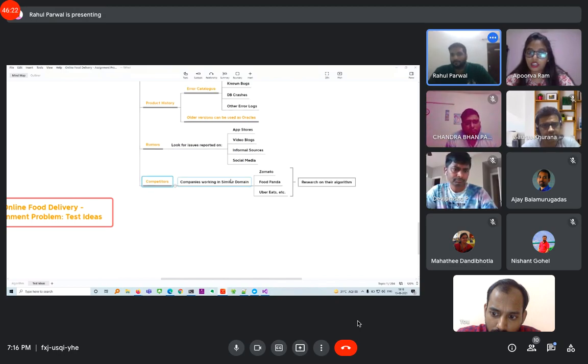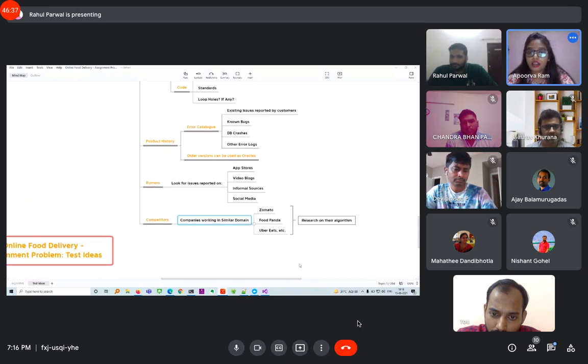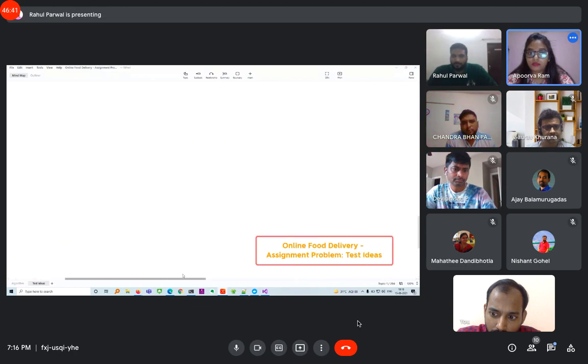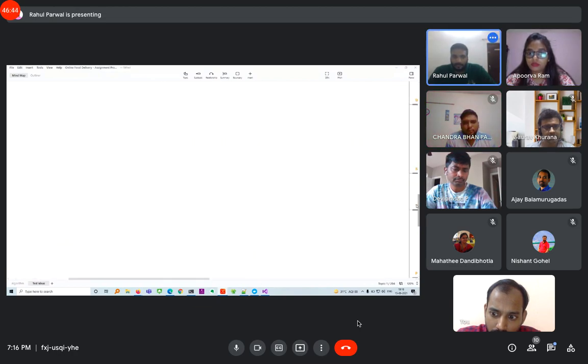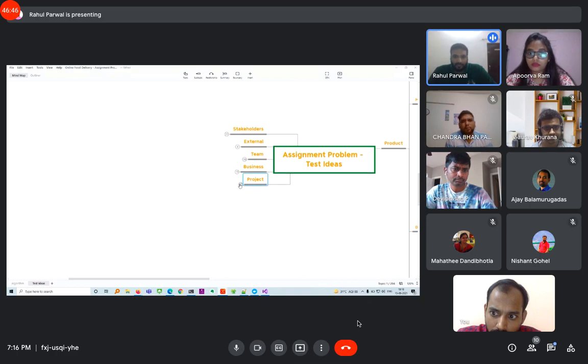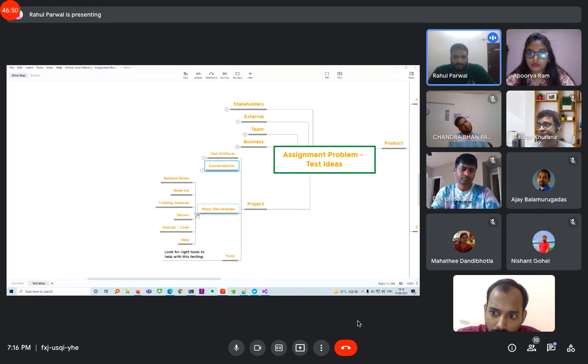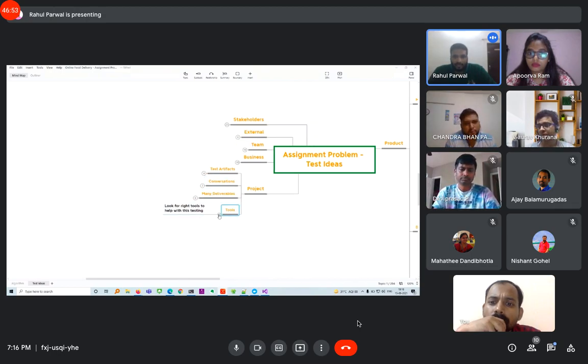Yeah. So the competitors would be companies that are working in a similar domain. So for now, we have considered Zomato, Foodpanda, and Uber Eats. And for our testing, we could research their algorithm and test it as well, how it works for us. Yeah. So next is the project. So yeah, there are some things that will actually help in the project.